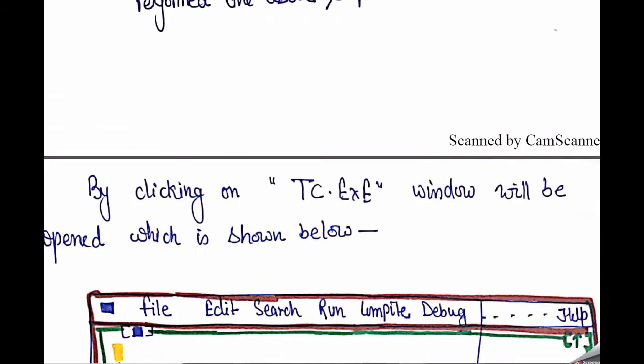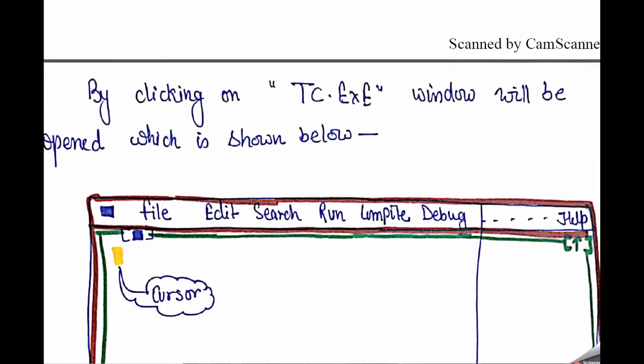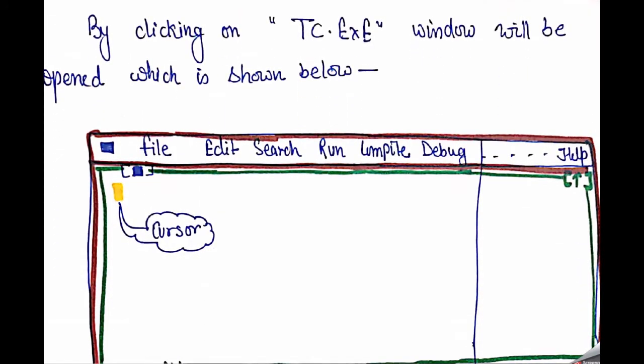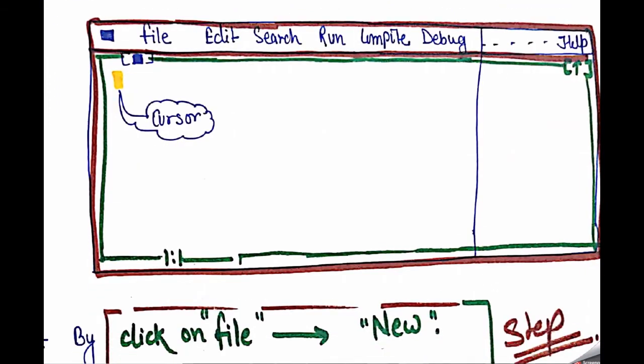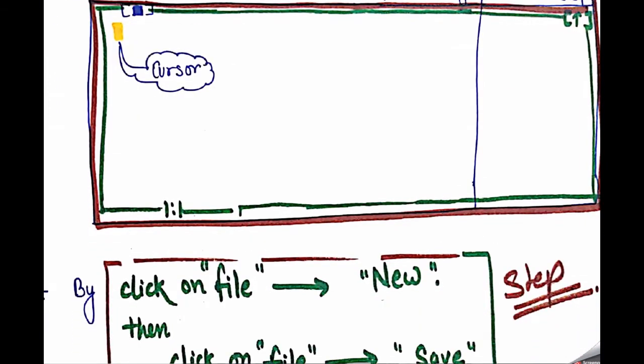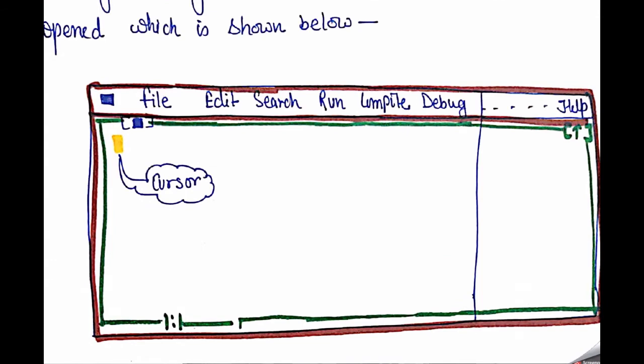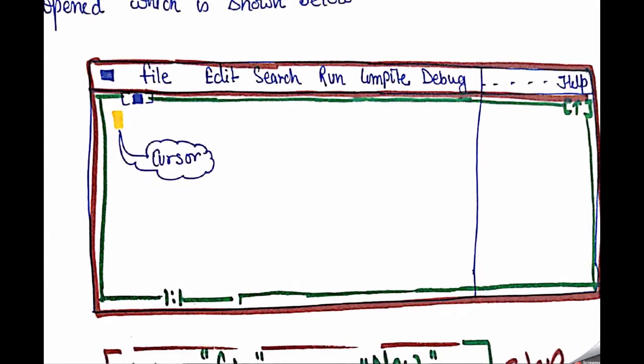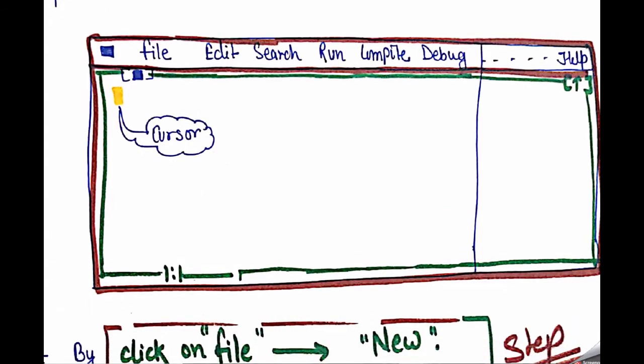That means I am just assuming that you have installed this software in your system, and then perform these steps. So whenever you click on this tc.exe file, what do you get? You get a type of window that opens on your system. Maybe it may be blue color or maybe black color, and so on. It totally depends on your system, and maybe some background settings, and so on.